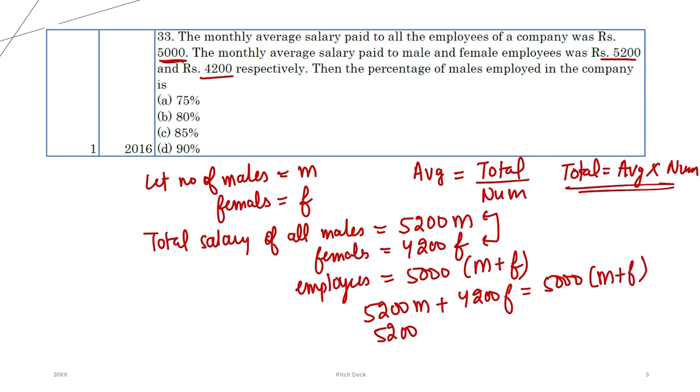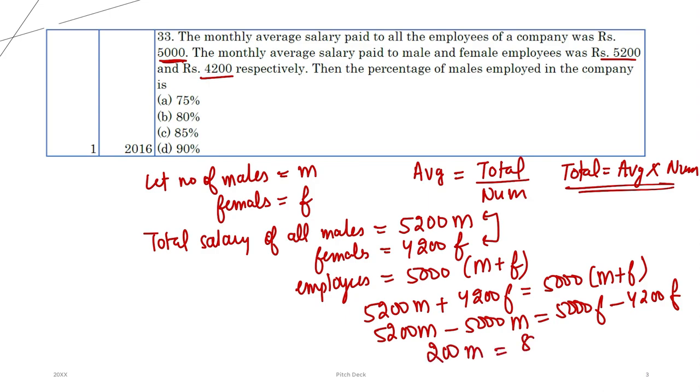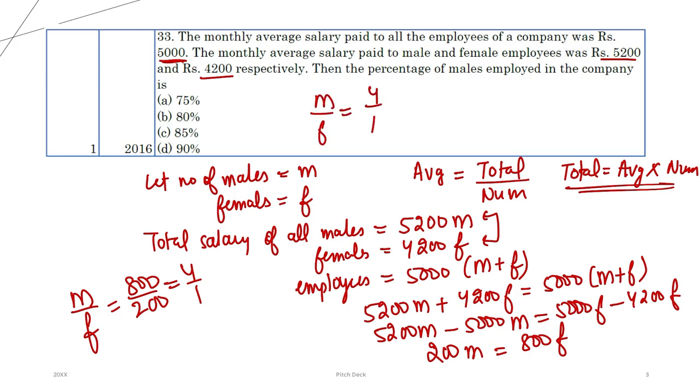Solving this, 5200 M minus 5000 M is equal to 5000 F minus 4200 F. So solving this, you get 200 M is equal to what? 800 F. So male by female ratio is what? Male by female ratio is 800 by 200, or simplifying, that is 4 by 1. Means male by female ratio in the company is 4:1. Means there are 4 males and 1 female in the company.